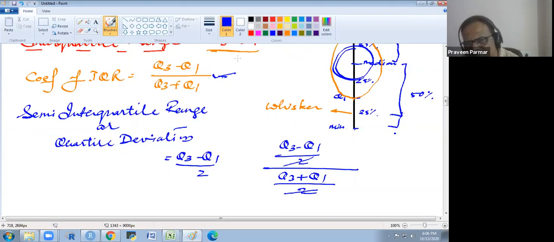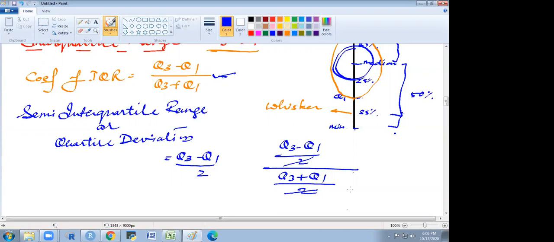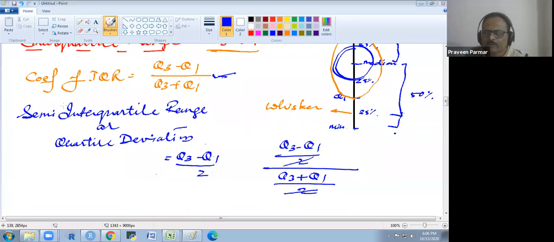Yeah. So please repeat this last one, sir. Repeat this one. The coefficient of interquartile range and the coefficient of semi-interquartile range would be the same. Why? Because for the semi-interquartile range, we divide the interquartile range by 2. So we write it in this way in the numerator. In the denominator, we also write Q3 plus Q1 over 2. The 2 and 2 will eliminate each other, and we remain with Q3 minus Q1 over Q3 plus Q1. Does that make sense to you now?